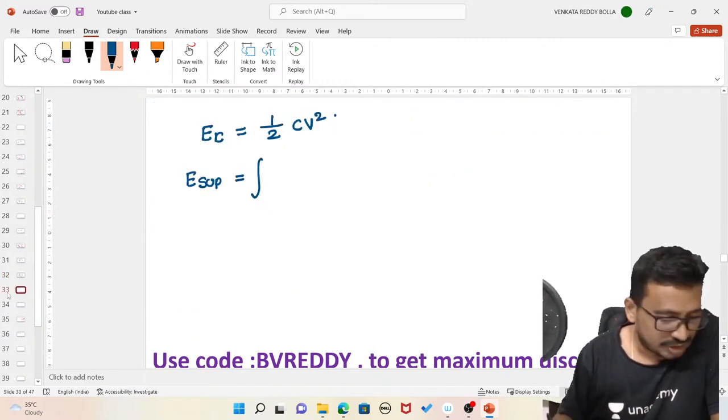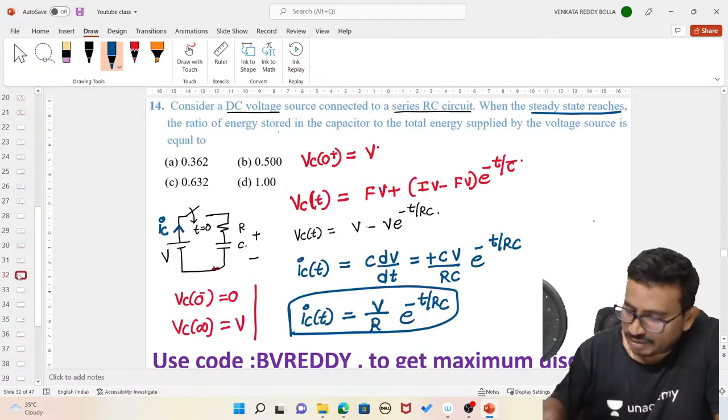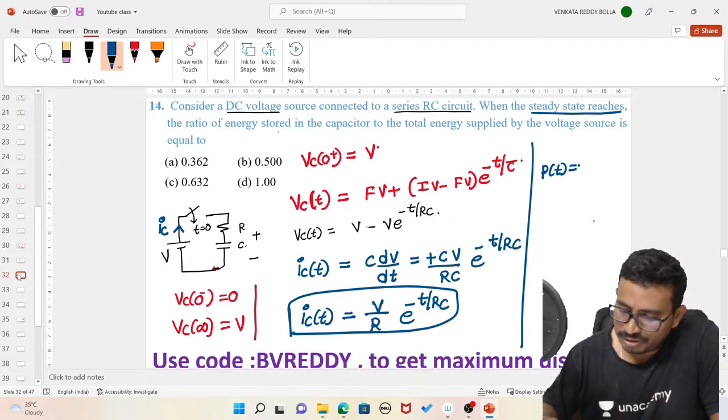So energy is the integral of P of t into dt. Can you tell me the power first of all? What is P of t? It is voltage into current. This is the supply voltage into the current.